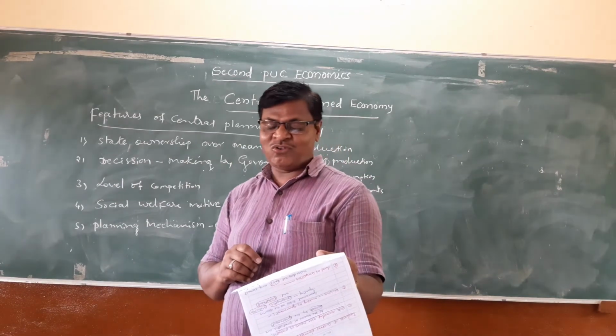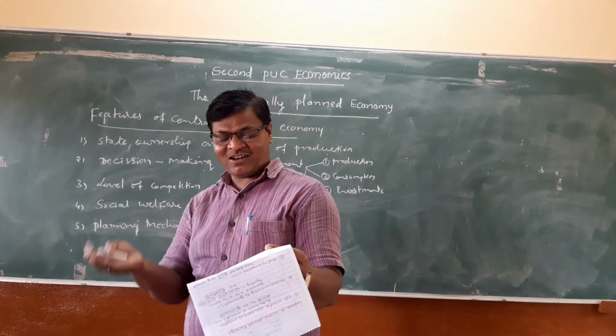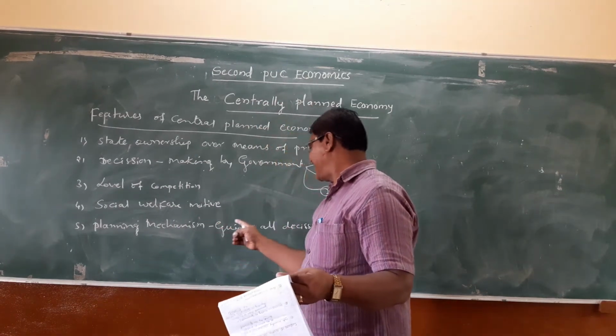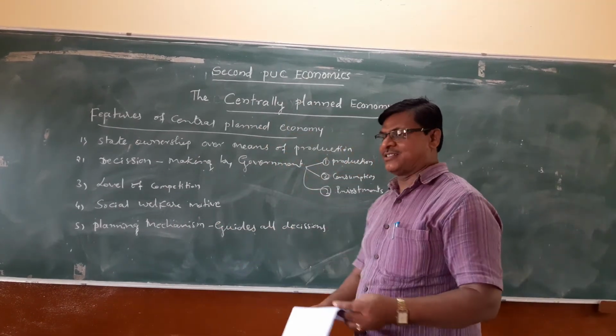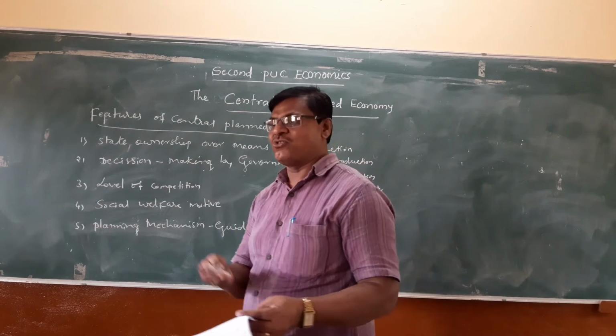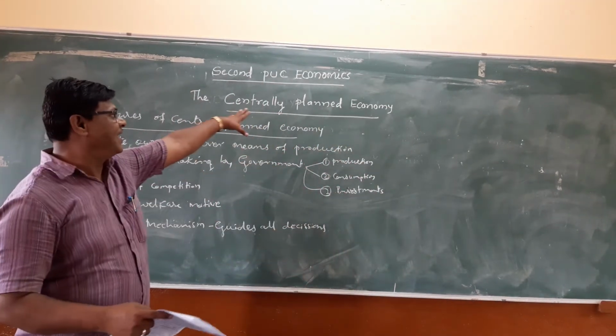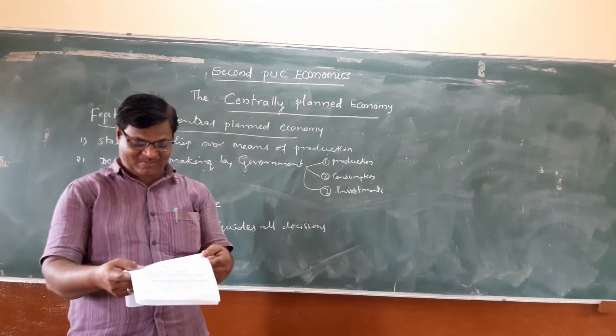There is no role for market or price mechanism. This is the planning mechanism of the centrally planned economy.